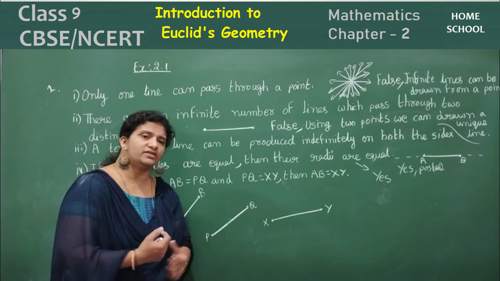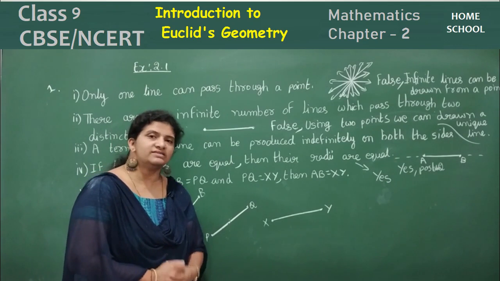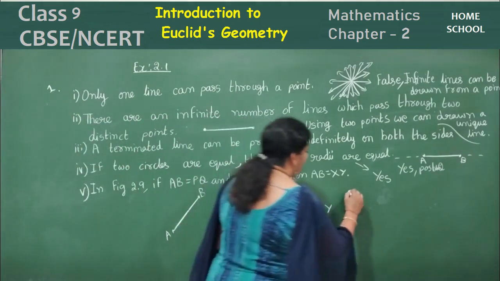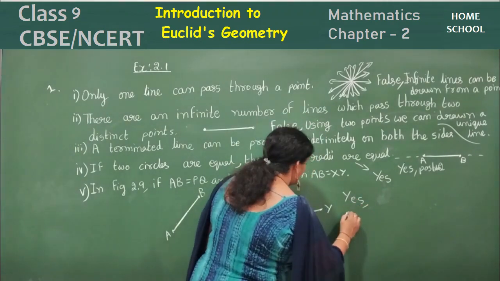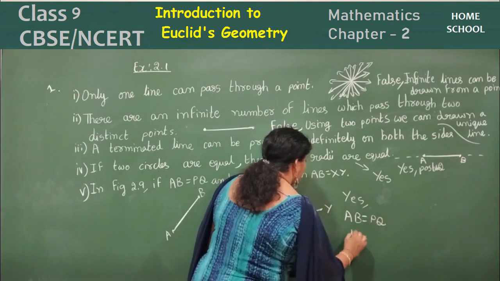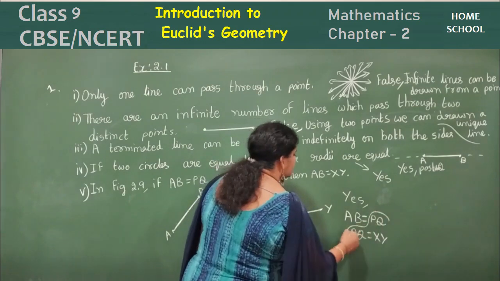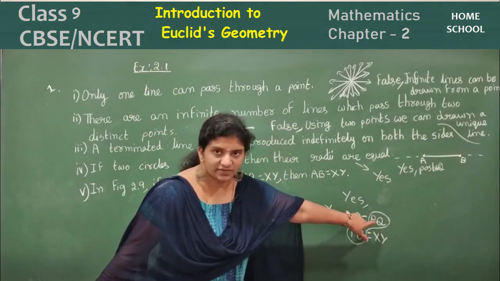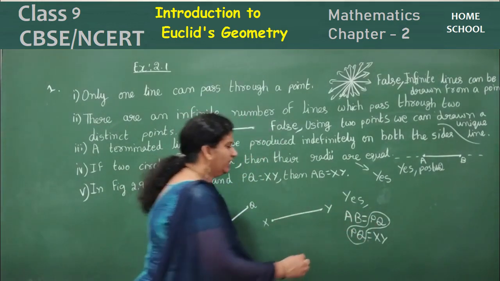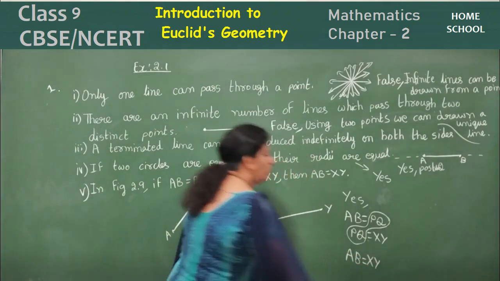So where have you heard this statement, children? In your axiom number 1. By this axiom, I can say this statement is true. Yes. How can you say, children? If AB is equal to PQ and PQ is equal to XY, then the things which are equal to the same thing are equal to one another. Therefore AB is equal to XY.